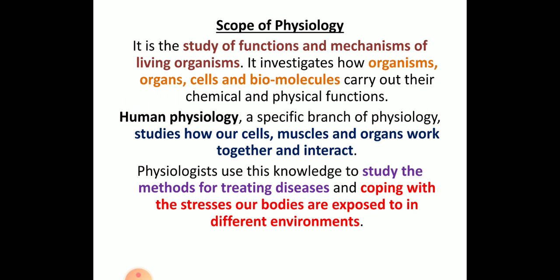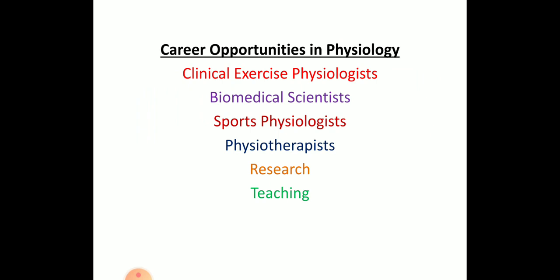Once they study the structure, they can make out what the abnormalities are, in which structure there is abnormality, and that stressed portion they will treat with different types of drugs and expose it to different environments. This is how physiologists treat diseases and different types of abnormalities.